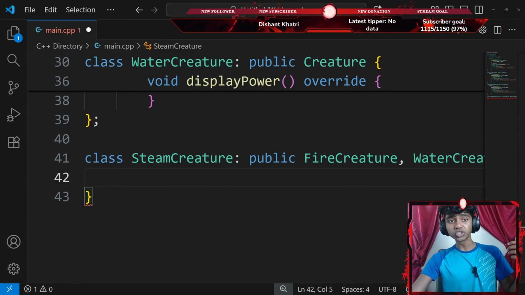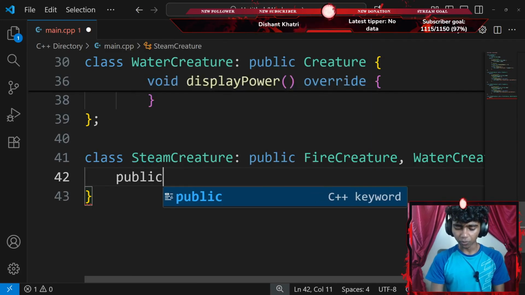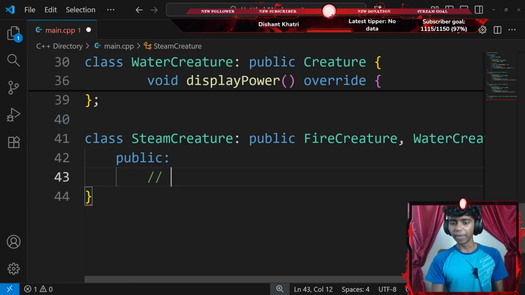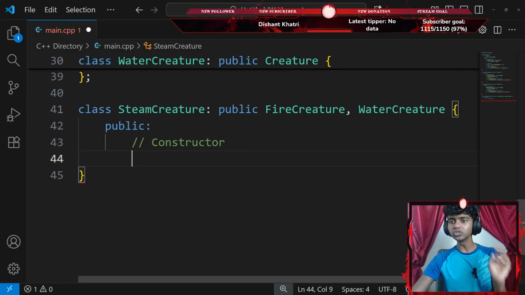You must use virtual inheritance for fire creature and water creature. Although before that, I will be publicizing everything. Maybe add a comment that says something like a constructor. There we go. Okay, now inside of my constructor, I'm gonna do something.